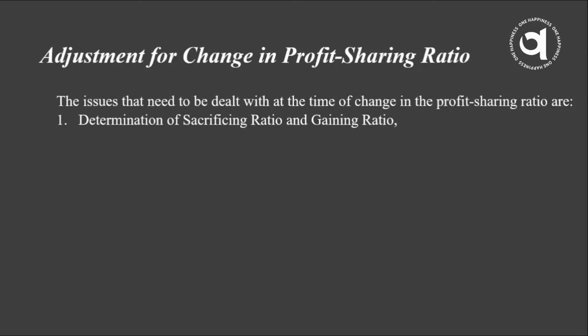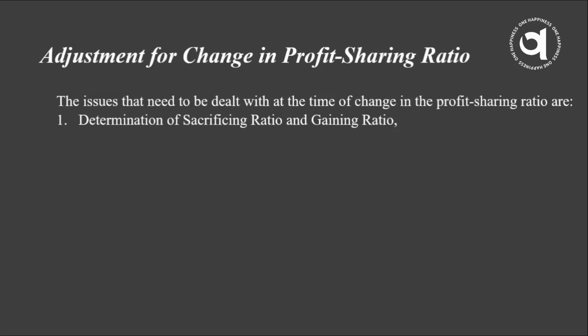If we adjust the profit or loss of the partners, then some partner will gain and some partner will sacrifice. For example, if two partners are running a business in a ratio of 60-40 and now they want to reconstruct the partnership and adopt a new profit sharing ratio of 50-50.